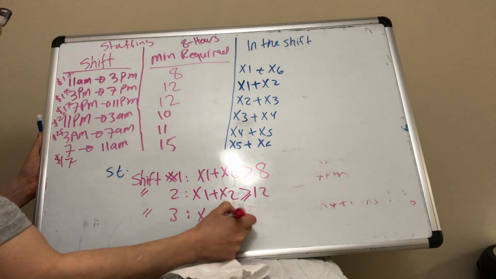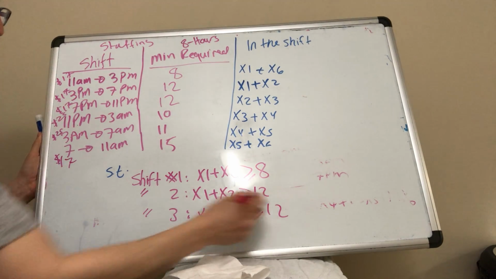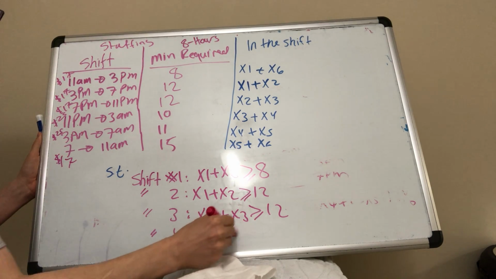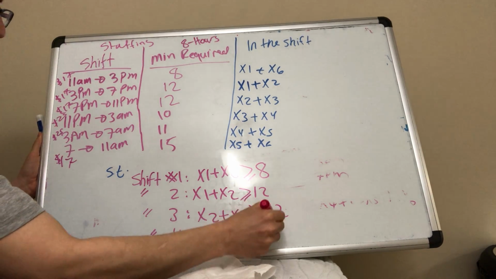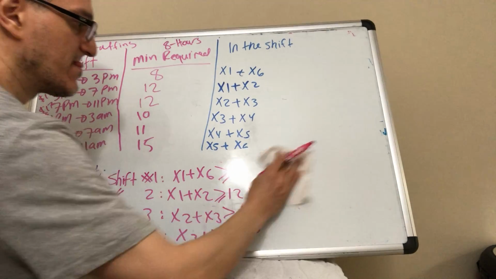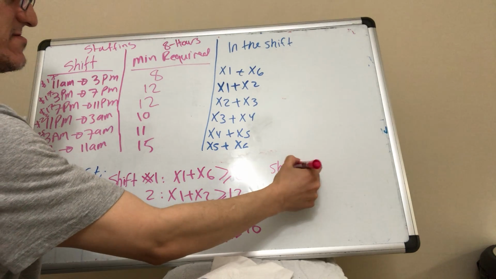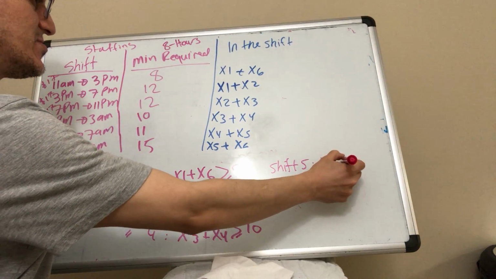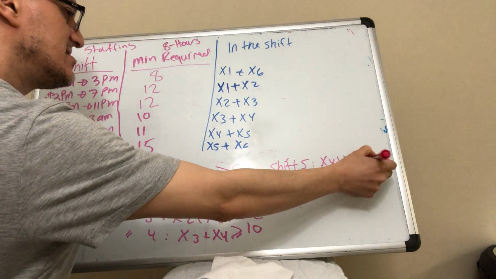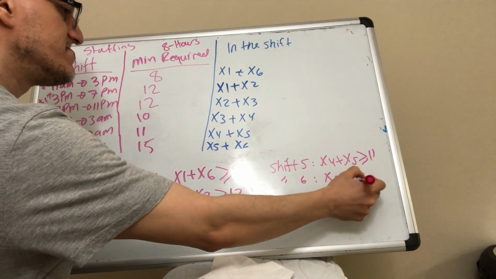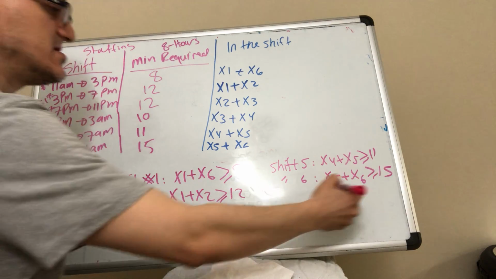We have 2 and 3, they need at least 12. Shift 4, we have 3 and 4, they need at least 10. For the next one, shift 5, they need 4 and 5, at least 11. 5 and 6, at least 15.